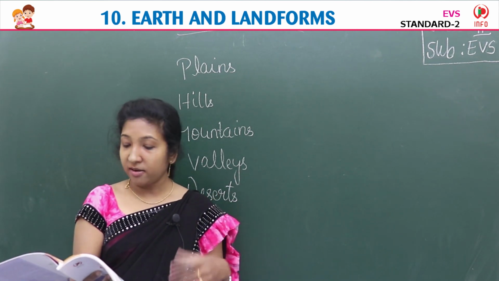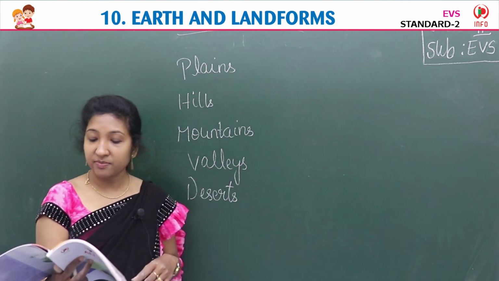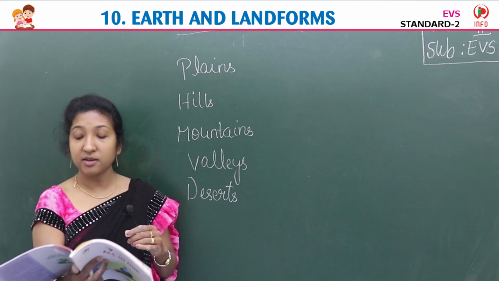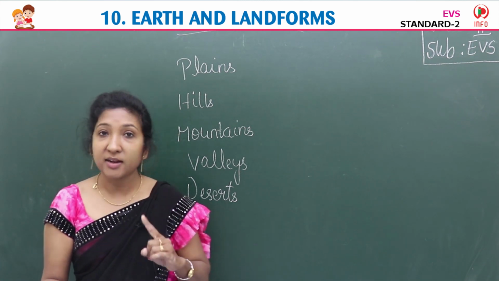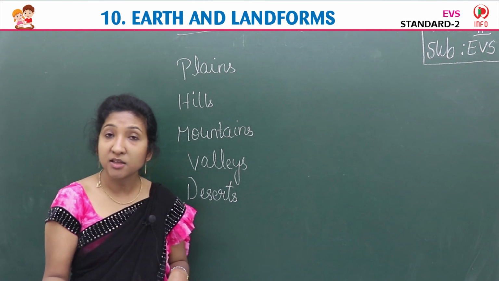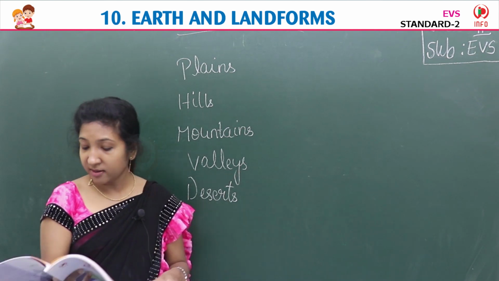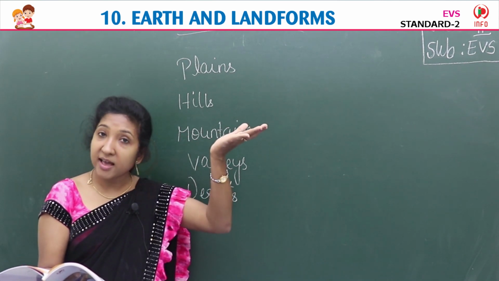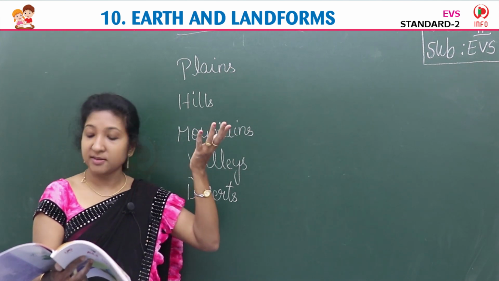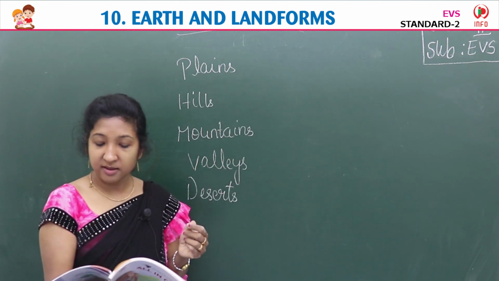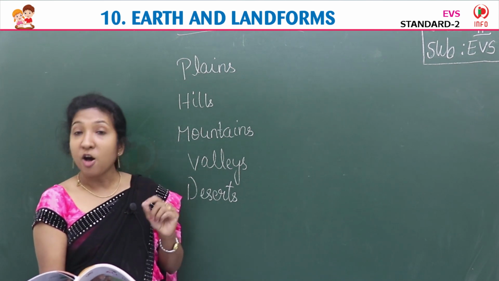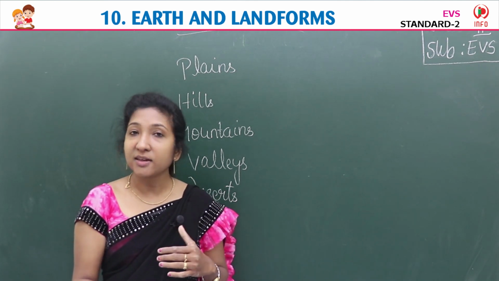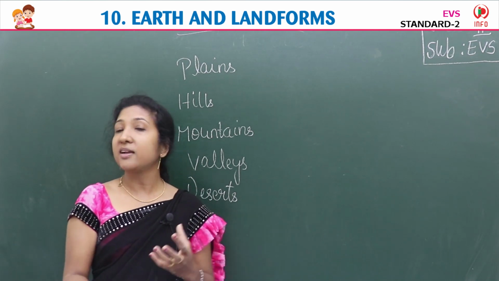It's time to recall. We live on Earth. A globe is a model of the Earth. More than half of the Earth is covered with water. Plains are flat land. Hills are highlands. Very big hills are called mountains. Many fruit trees are grown on hills and mountains. These are the things we learned in this lesson.